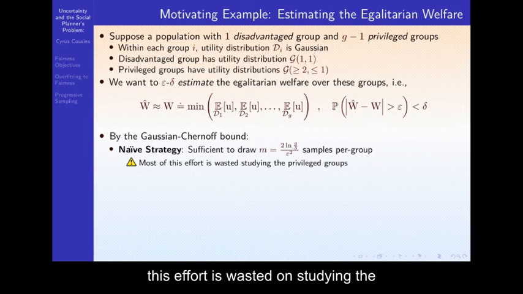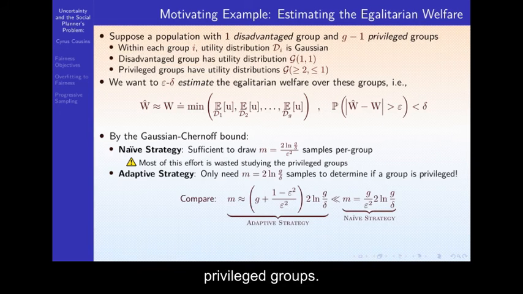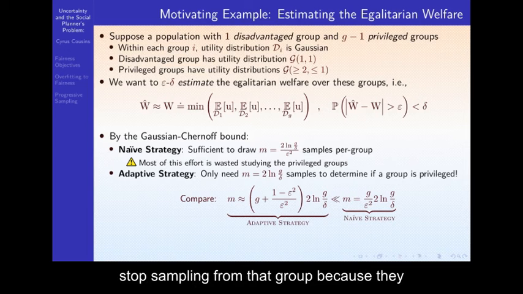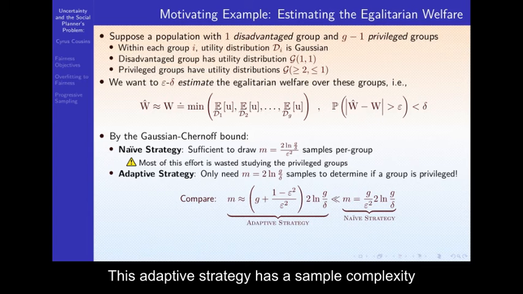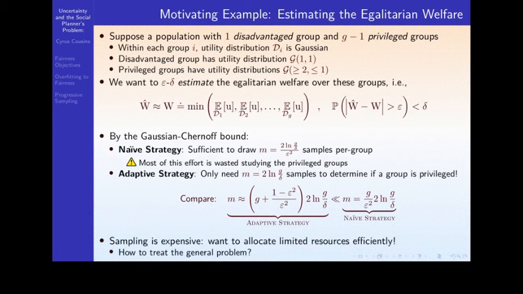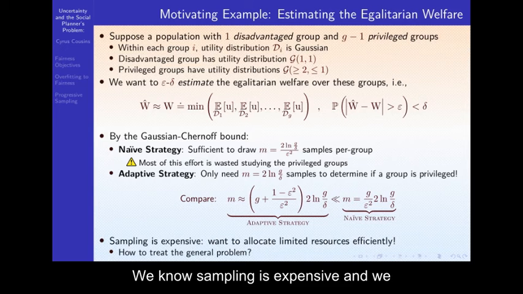However, most of this effort is wasted on studying the privileged groups. An adaptive strategy would note that we only need 2 log g over delta samples to determine if a group is privileged. Once we do so, we can stop sampling from that group because they will never be the minimizer. This adaptive strategy has a sample complexity approximately a factor g better than the naive strategy. We know sampling is expensive and we want to allocate limited resources efficiently. So how do we take this idea that worked in this special case and use it to treat the general problem?